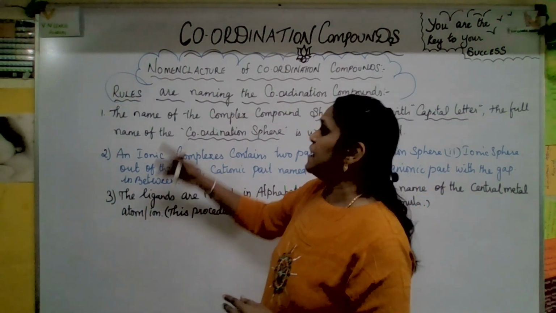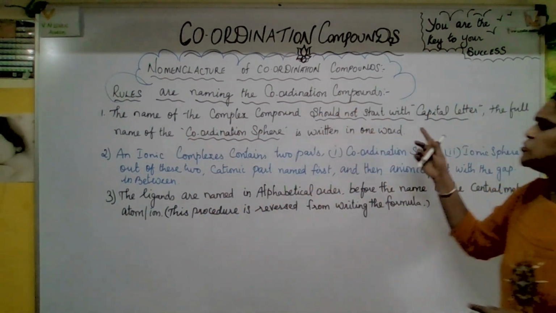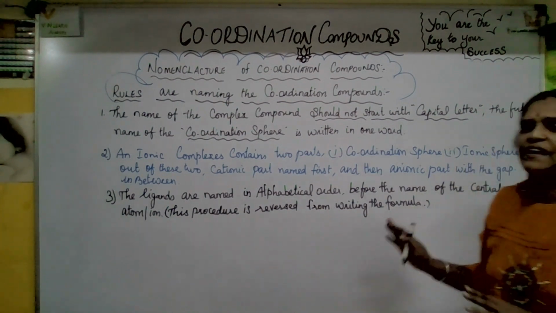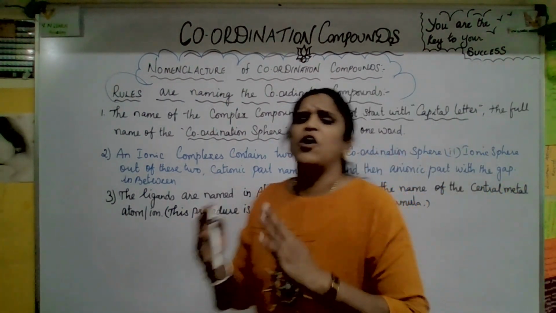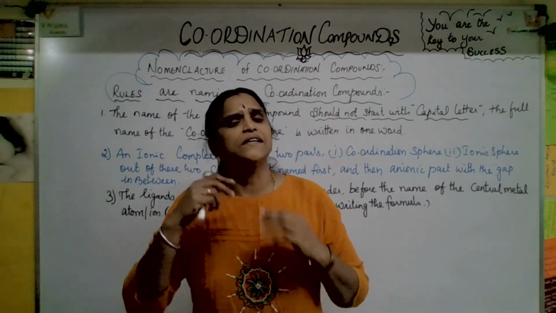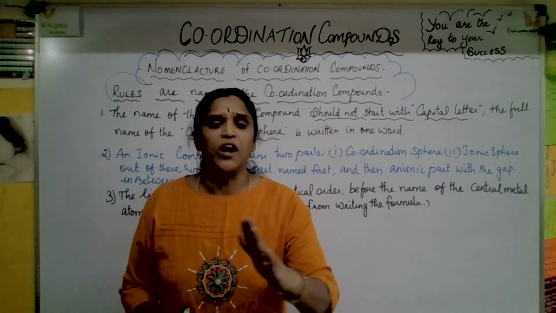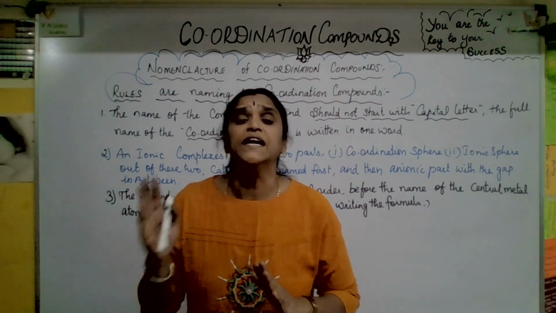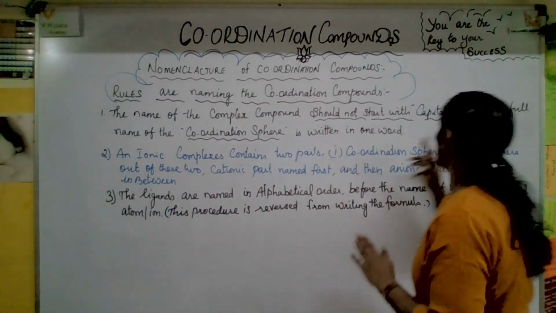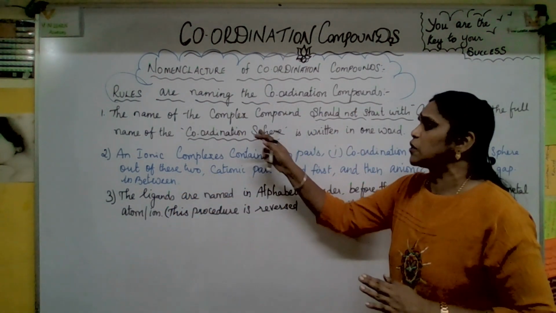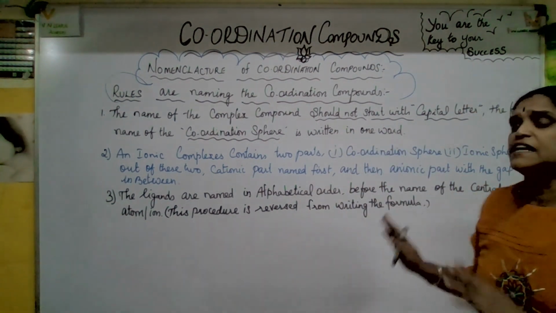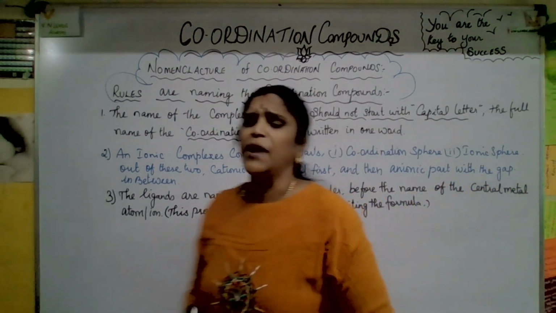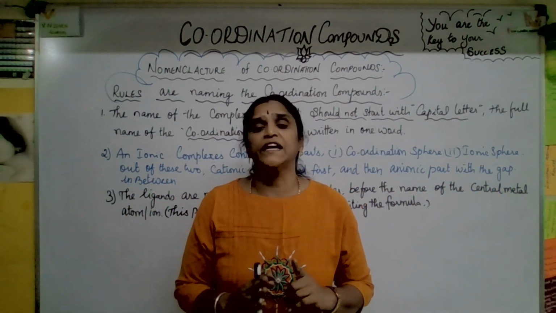The first one, the name of the complex compound should not start with a capital letter. Usually we always start with a capital letter, whatever it is, but coordination compounds are exceptional, so you are not supposed to start with a capital letter. And one more point, the full name of the coordination sphere is written in one word. I hope you remember what we mean by coordination sphere.